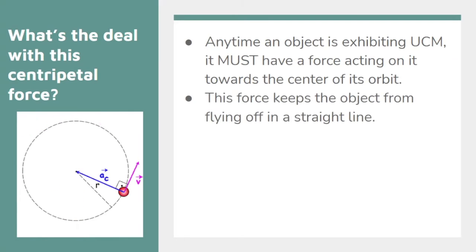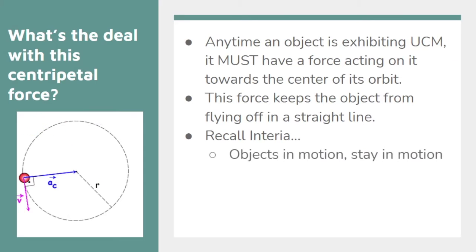And this force is what's keeping that object from flying off in a straight line. So let's think about inertia really quick. If we remember, inertia is an object's tendency to keep doing whatever it's doing. Basically, in this case, it's telling us that objects in motion will stay in motion.